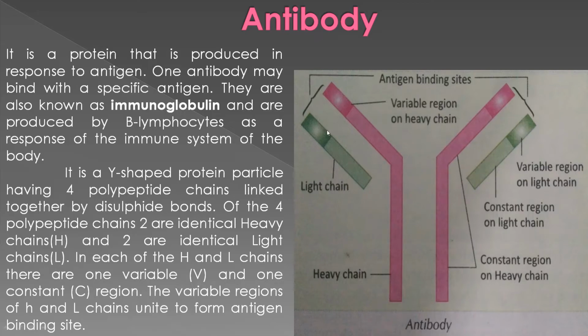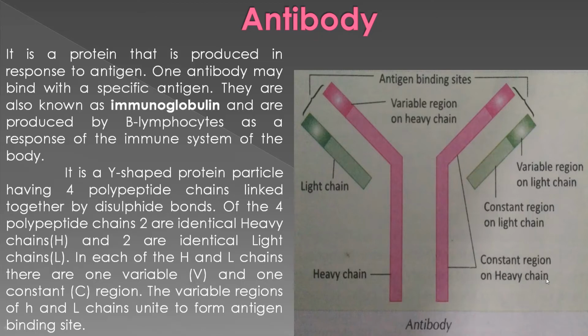In the case of the heavy chain, I am showing, this is the variable region and this is the constant region. Again, in the case of the light chain, this is the variable region and this is the constant region. So both heavy and light chains have one region which is variable and one region which is constant.